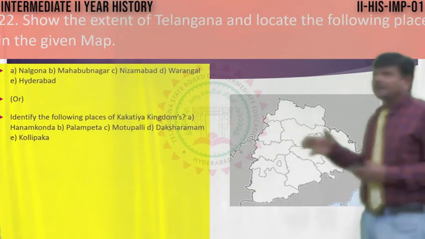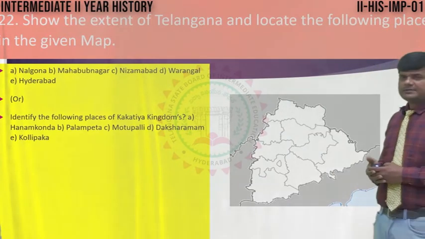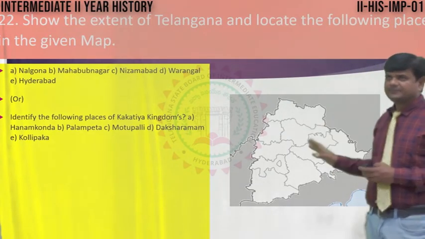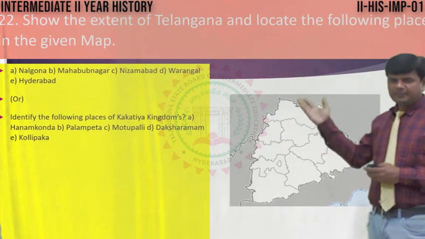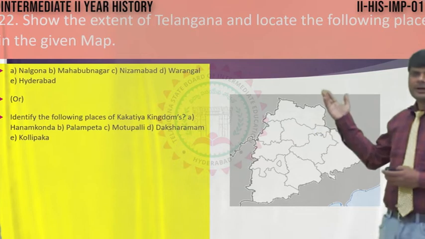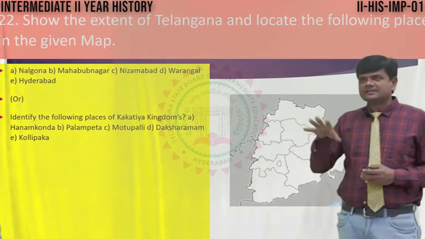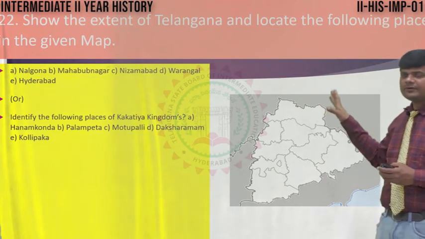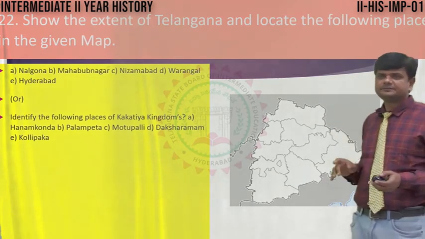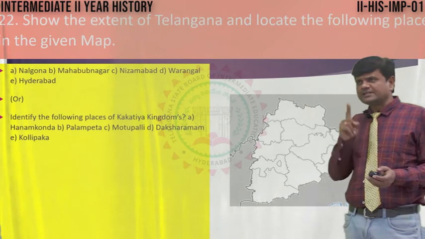Just look at the old Telangana map. Here there are 10 districts: Adilabad, Nizamabad, Medak, Karimnagar, Nalgonda, Warangal, Mahbub Nagar, Khammam, Rangareddy. These are the 10. So concentrate on the old map. Definitely you can get good marks. Question 22 is compulsory.